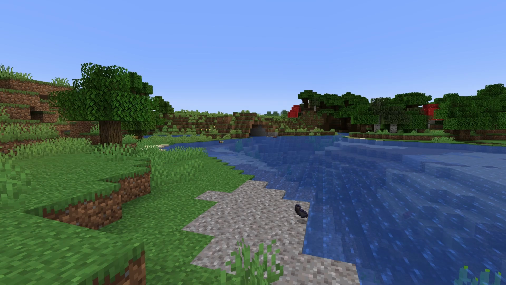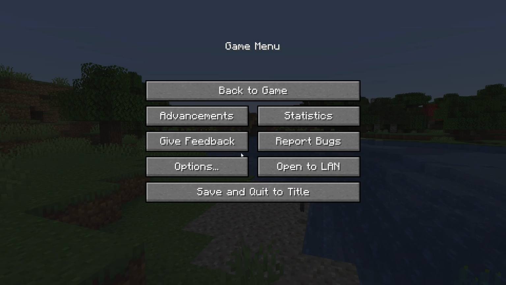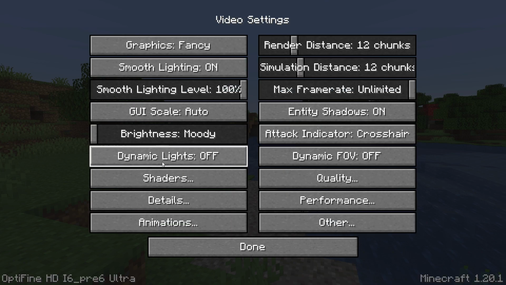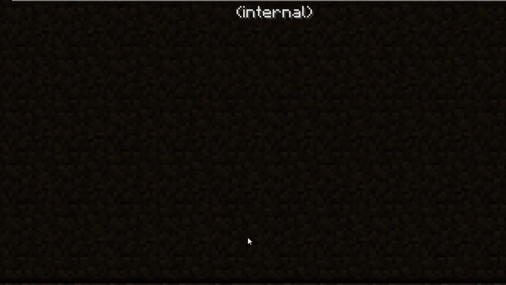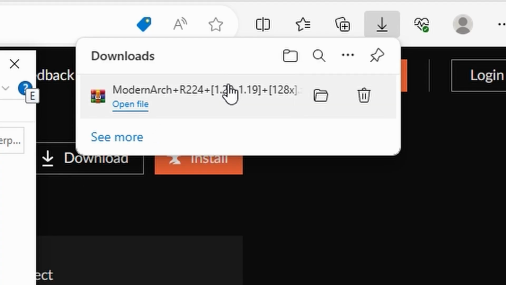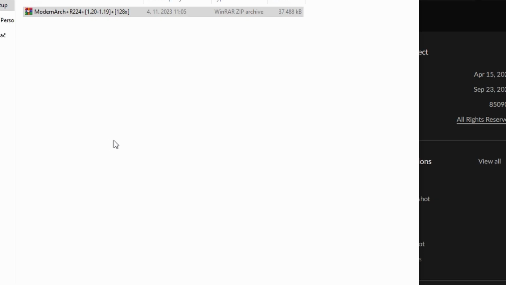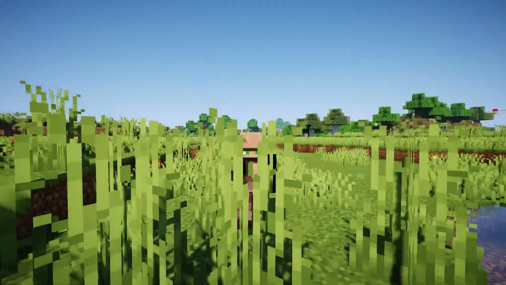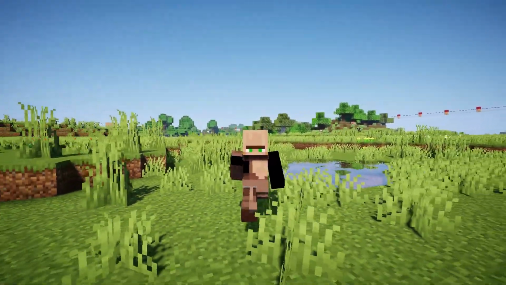Access the Minecraft folder. Open Minecraft and go to Options, Video Settings, Shaders. Then click on Shaders folder. Place the shaders pack. Locate the downloaded shaders pack and move it into the shader packs folder within the Minecraft directory you just opened. This is where the shaders mod will access the pack.